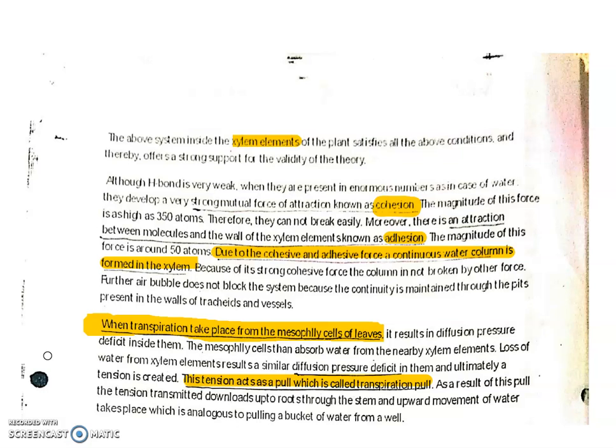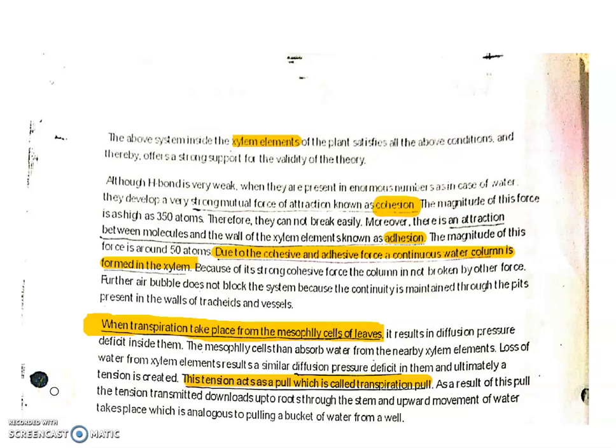The mesophyll cells then absorb water from the nearby xylem element, and loss of water from the xylem elements results in a similar diffusion pressure deficit in them, and ultimately a tension is created.